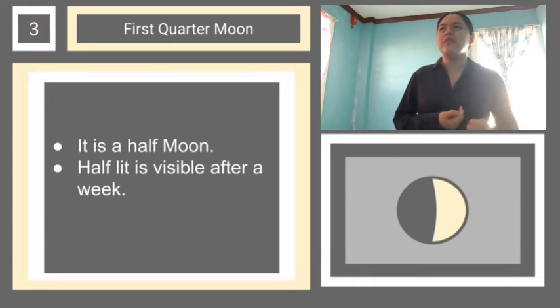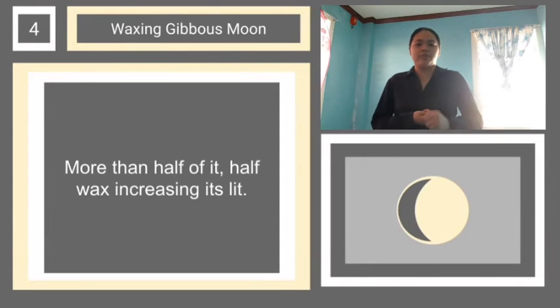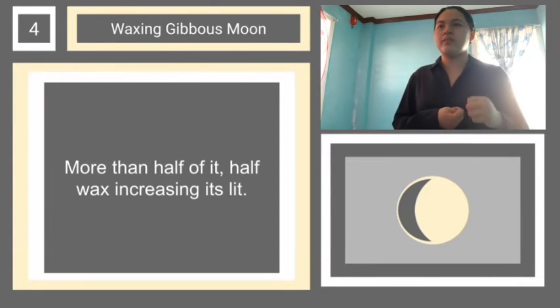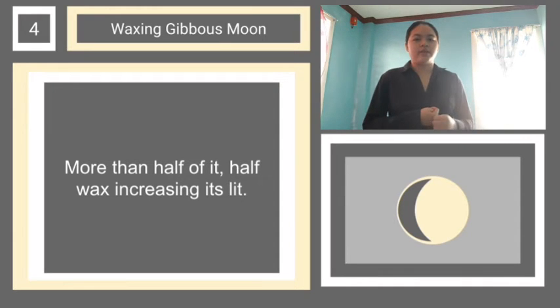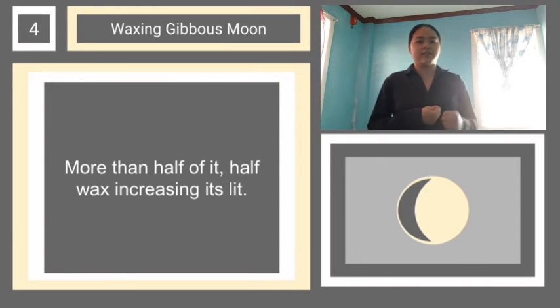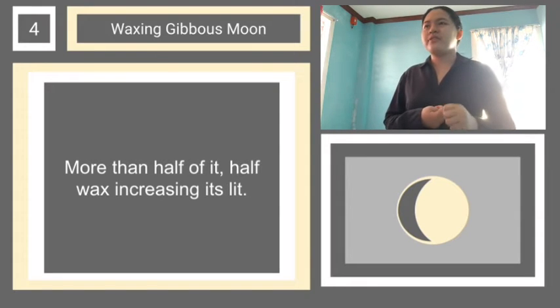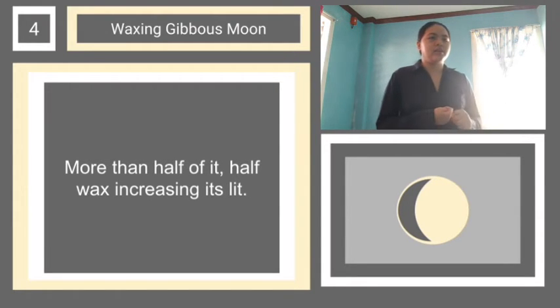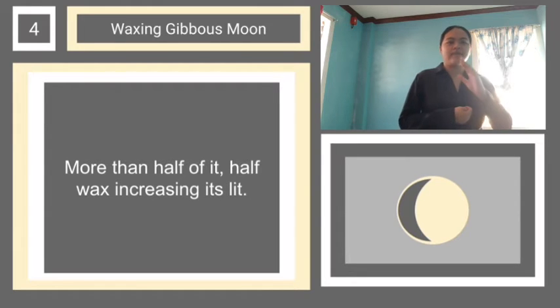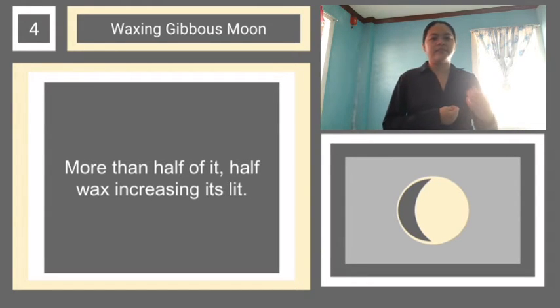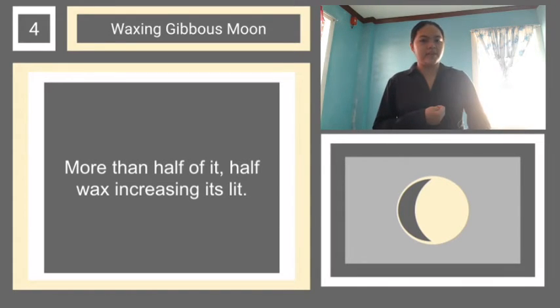Now, let's move on to the fourth phase of the moon, which is the waxing gibbous moon. Alright, what is the waxing gibbous moon, class? More than half, with the wax increasing its lit part. Now, after the half light of the first quarter moon, it suddenly increases a bit.